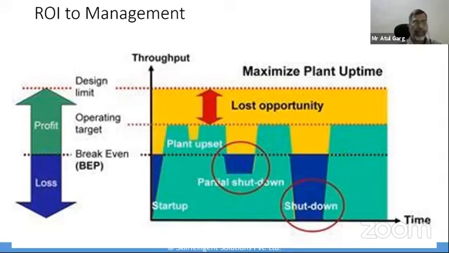Even in this slide, if you look into it, it can tell me where my shutdowns are happening, where my partial shutdowns are happening. These are my losses in the blue. And if I start bringing it up and my plant starts moving upwards, then you will also see that there is a band which is the lost opportunity.